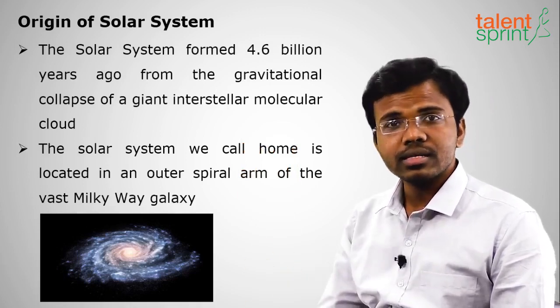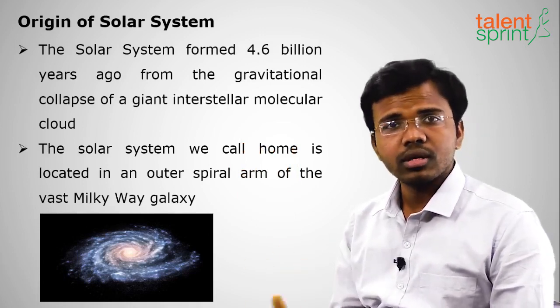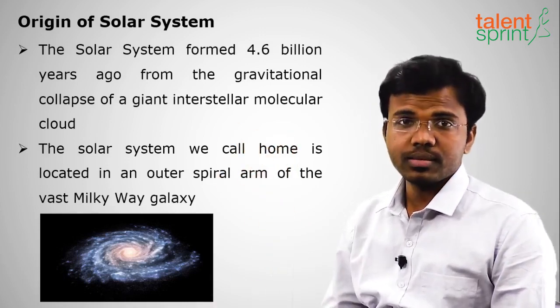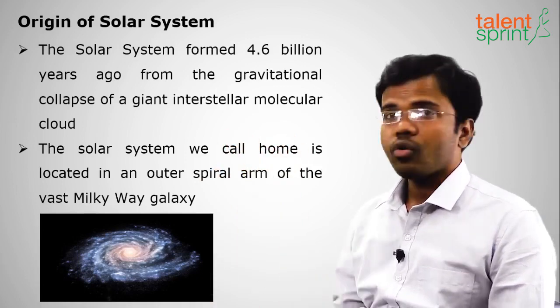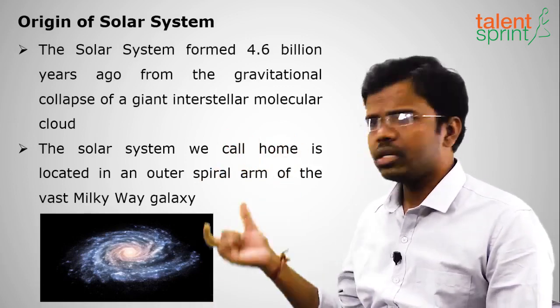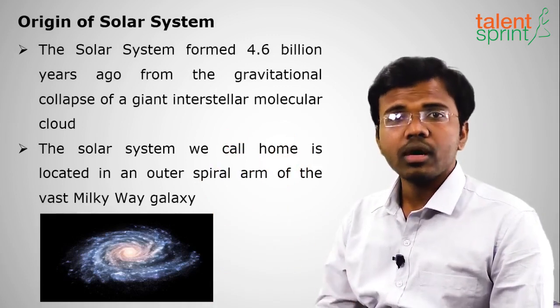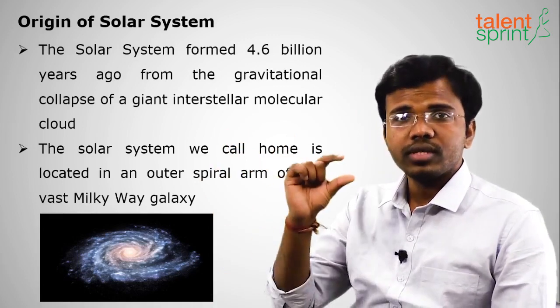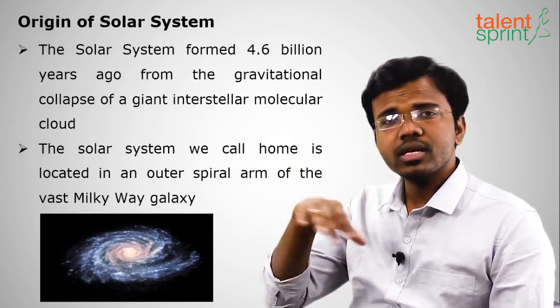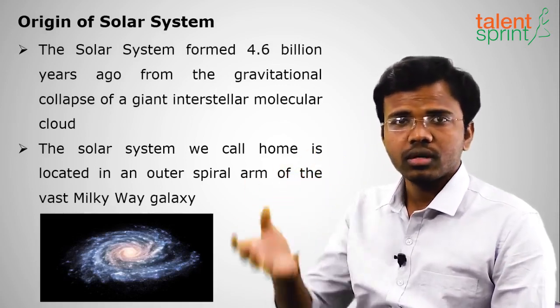Actually Big Bang theory happened 13.7 or 13.8 billion years ago, but origin of solar system took place around 4.6 billion years ago. Why is it called actually Milky Way? Because when we boil milk, on the top layer of the lid we see some gases flowing out.